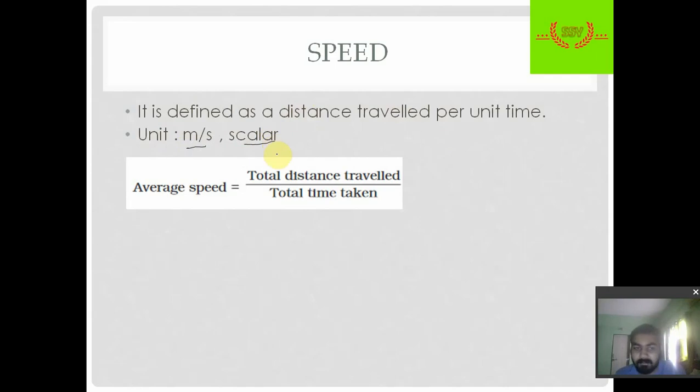The average speed, or the speed, is given as the total distance traveled divided by the total time taken, that is what we have discussed. D by T, or S by T, as we can write distance as S also. So this is how we can show speed. How can we calculate speed? Comment it down.